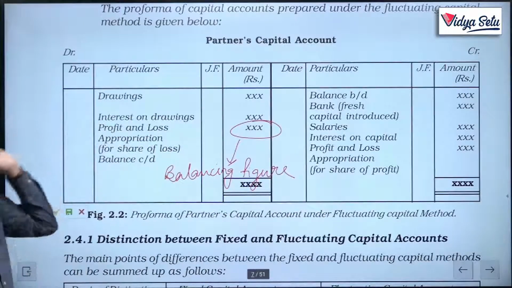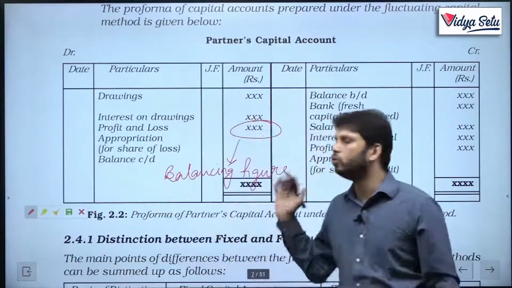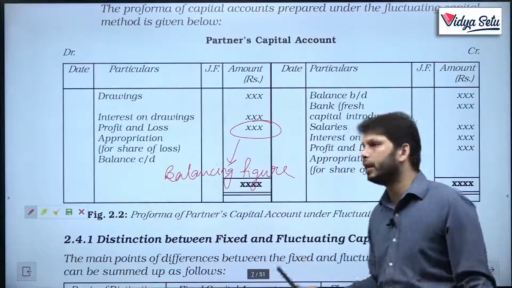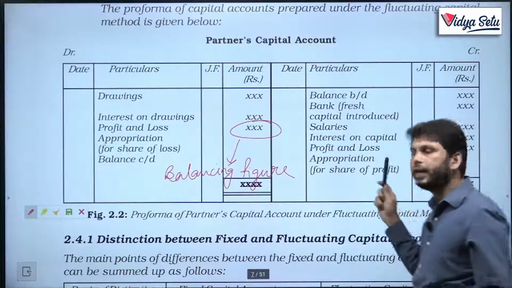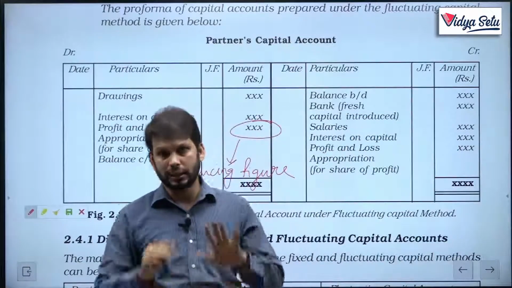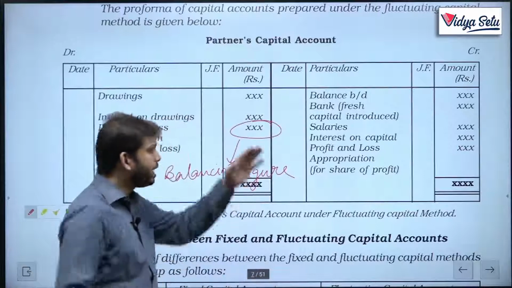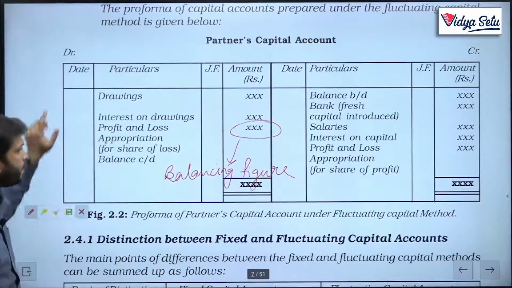Got it? Very simple thing. You don't have to remember all these. What you need to remember is one thing: whatever increases the capital will be on the credit side, whatever reduces the capital will be on the debit side. This is the fluctuating capital account, where everything is in just one account.